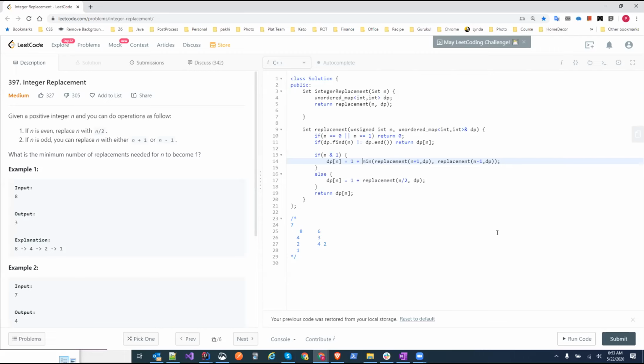I have a doubt. Is there any case where the steps from n plus 1 are less than from n minus 1? Yes, 3. If you take 3 and increase it to 4 and then divide by 2, from 4 you'll go to 2, and from 2 to 1. So 3 steps you are taking, and if you directly subtract 1, then 3 to 2 and 2 to 1, only 2 steps. So 3 is the case where n plus 1 will be greater than n minus 1.